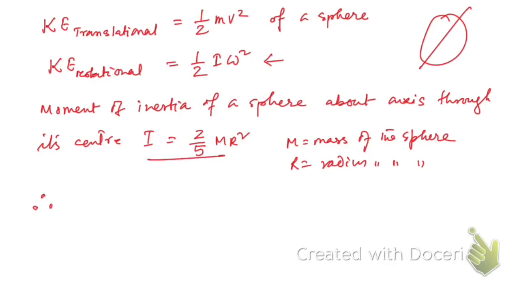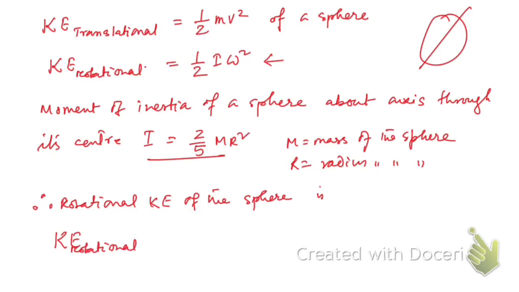Therefore, the rotational kinetic energy of the sphere is half, instead of I, we put 2 by 5 m r square into omega square. 2 cancels, so we have half m.